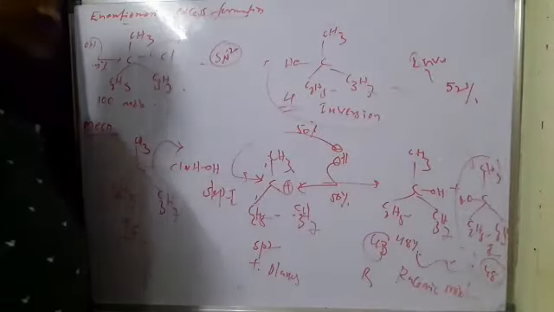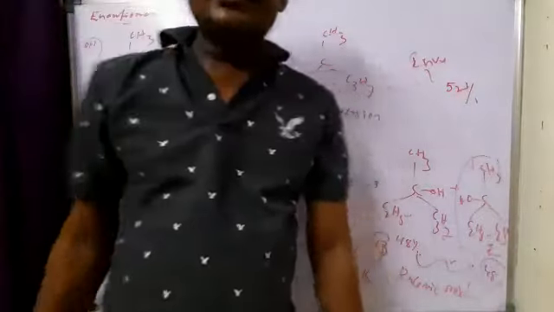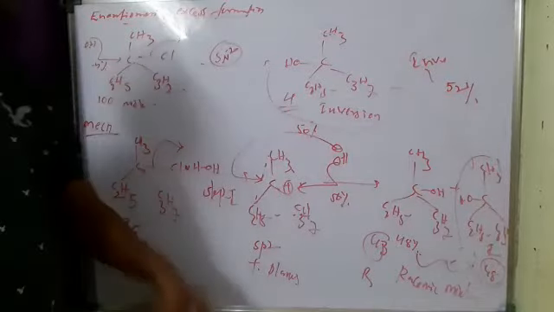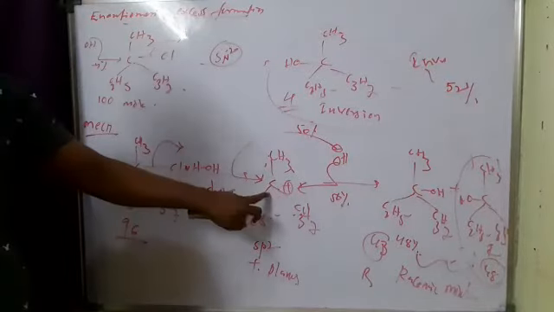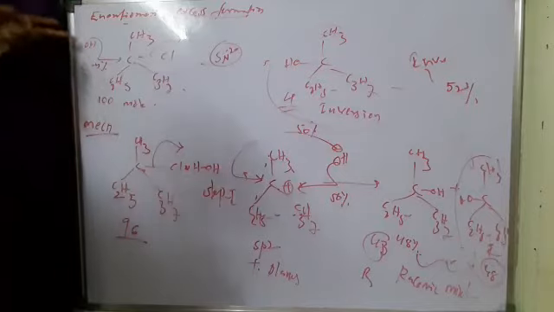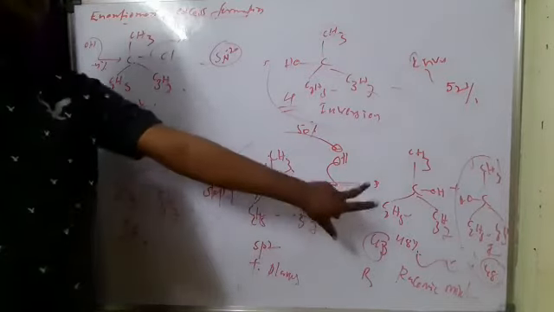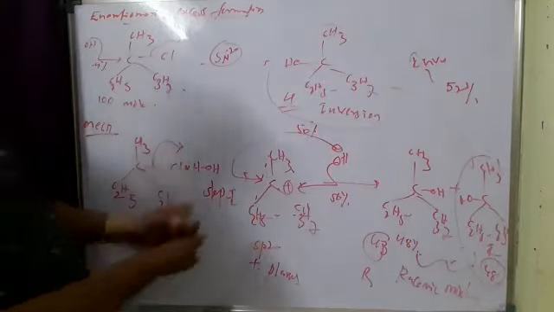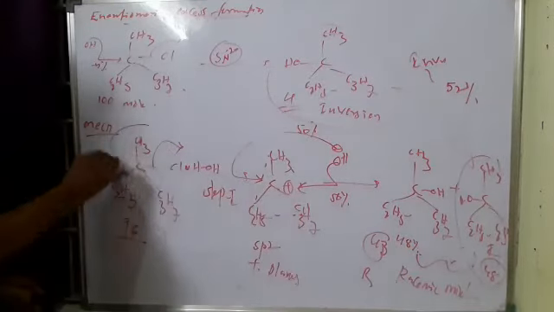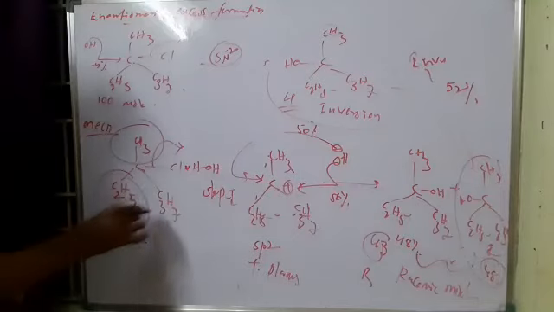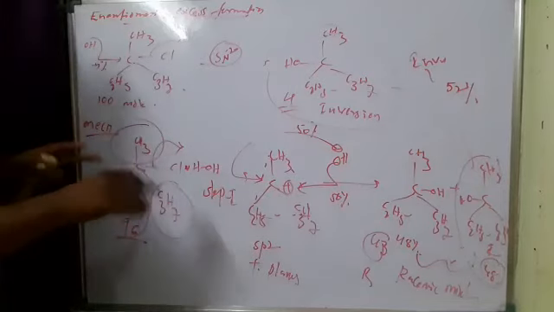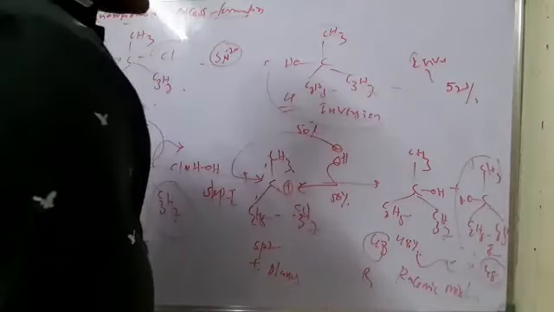So overall, the inversion product formation is more, because some molecules follow SN2, meaning before formation of the carbocation, 4 to 5 molecules attack from the backside. So enantiomeric excess formation takes place. Complete 100% racemization takes place when the groups are bulky. If the groups are bulky, backside attack is restricted, so 50% this and 50% this takes place.